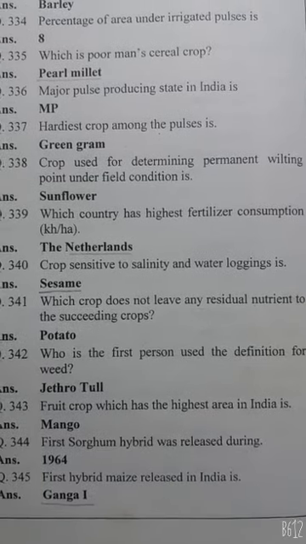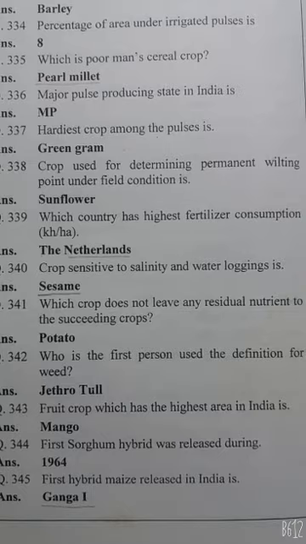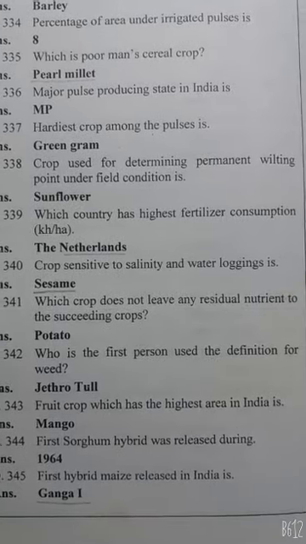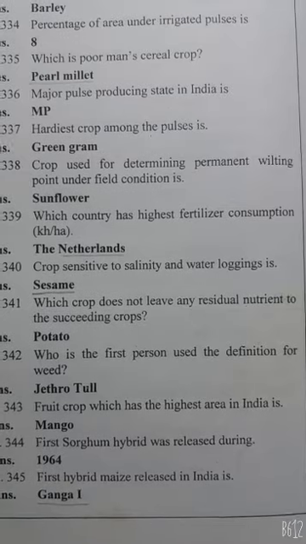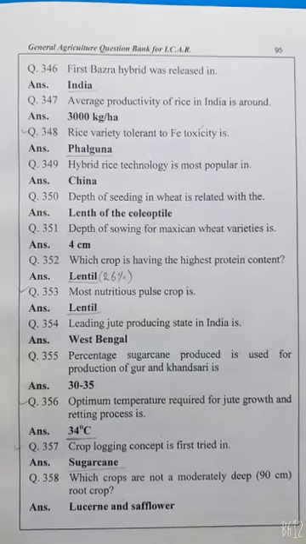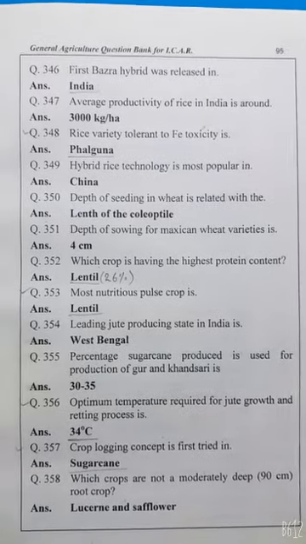First sorghum hybrid was developed in 1964. First hybrid of maize released in India is Ganga 1. First bajra hybrid was released in India.